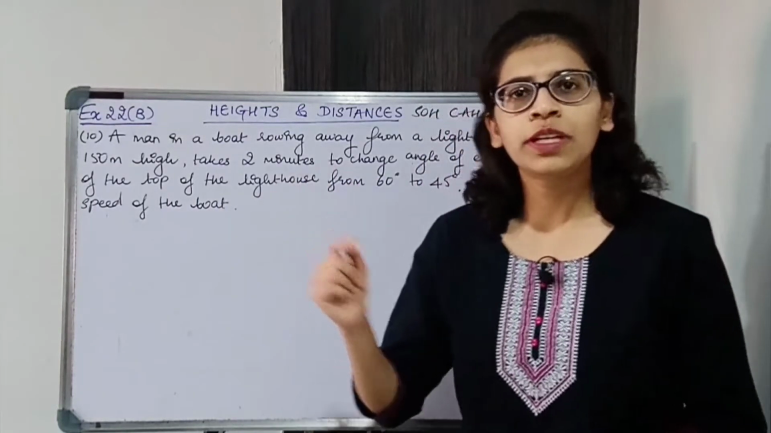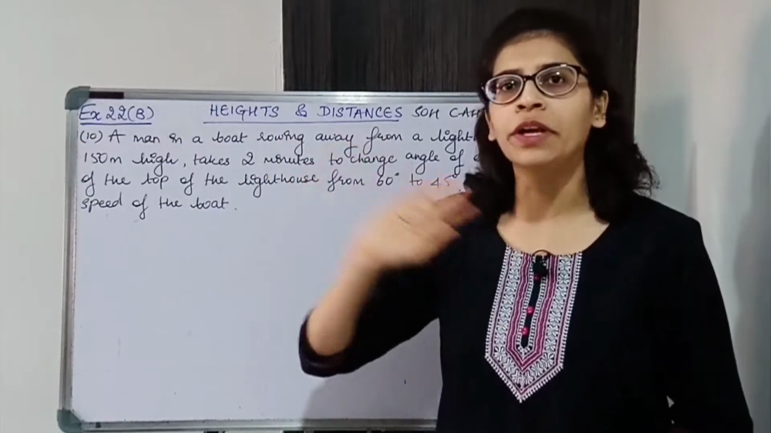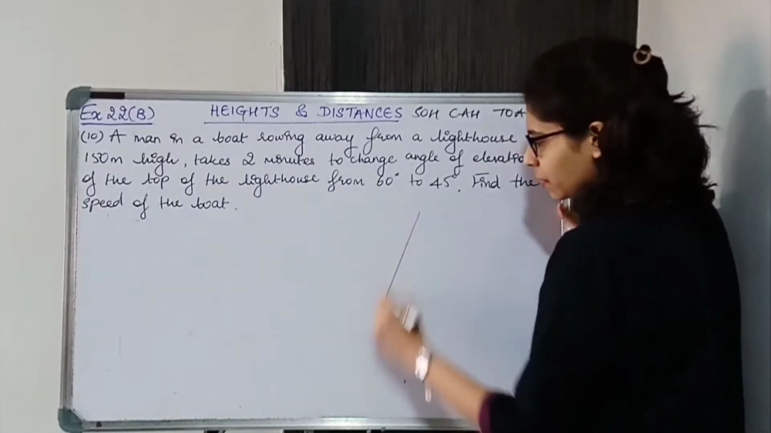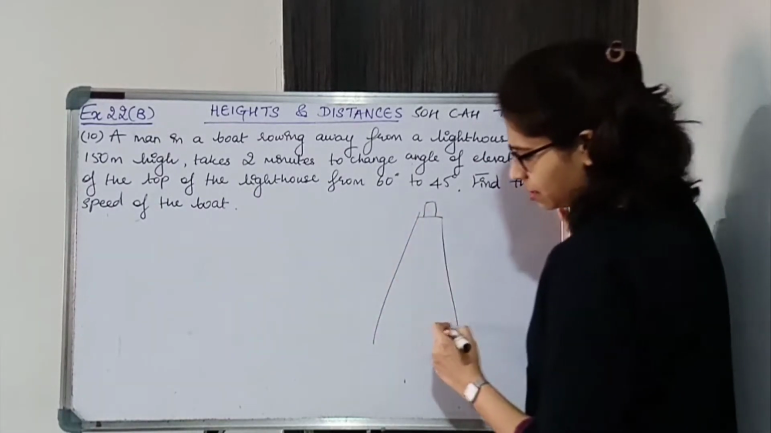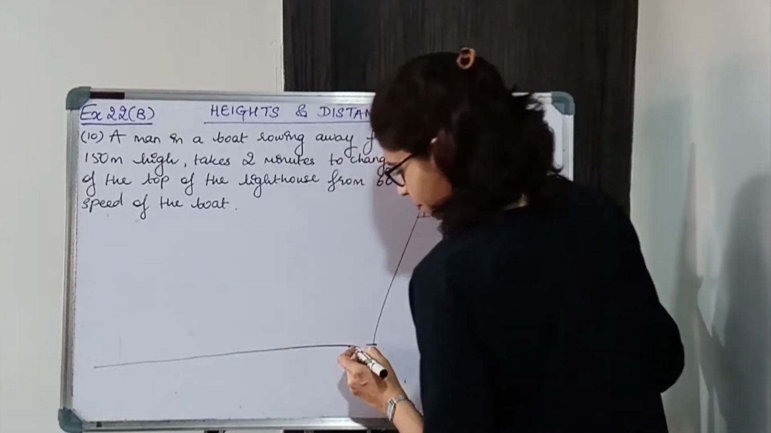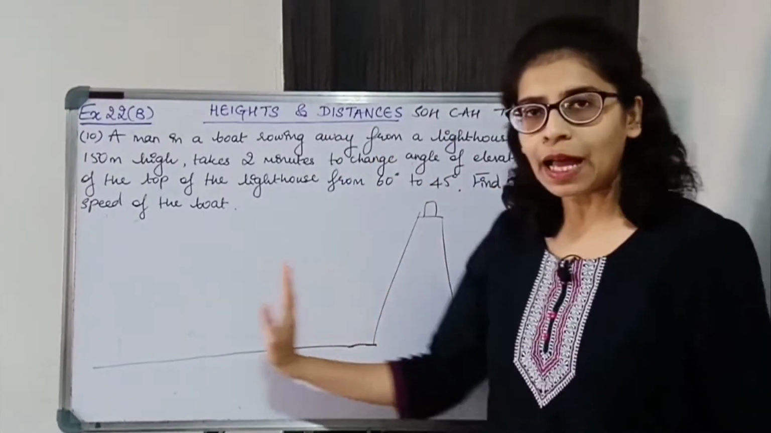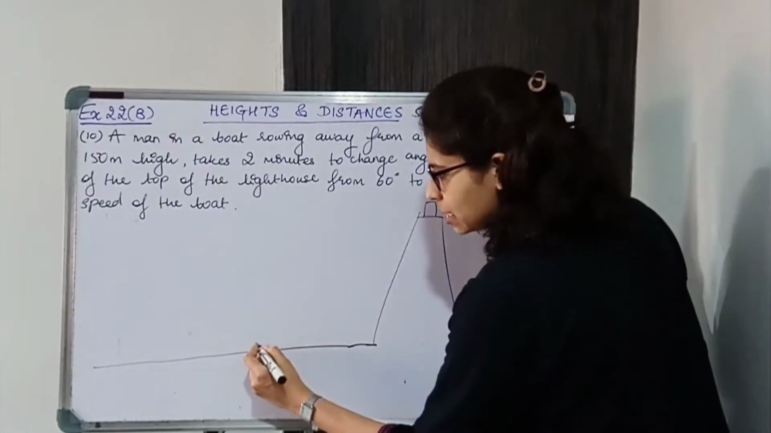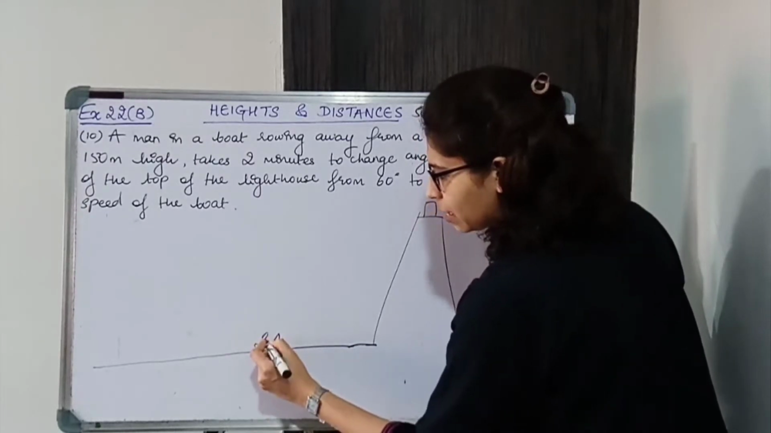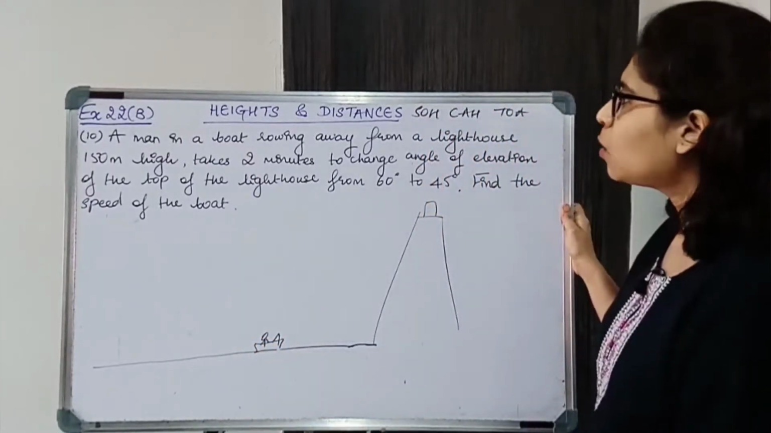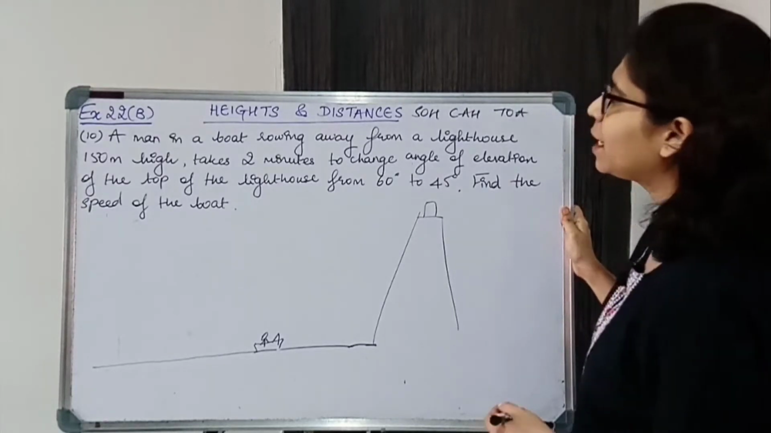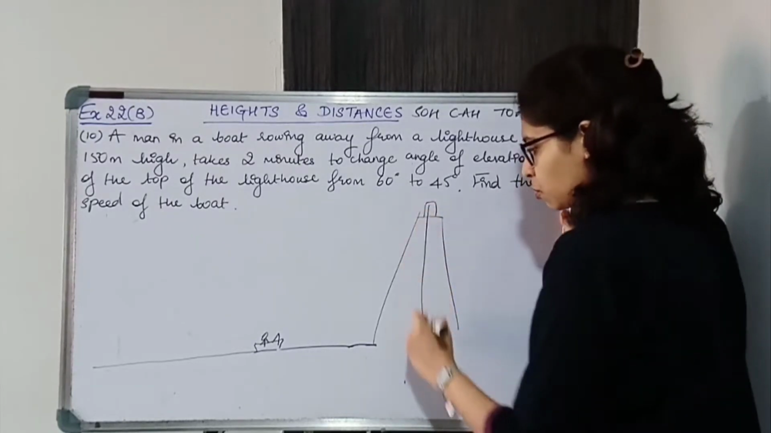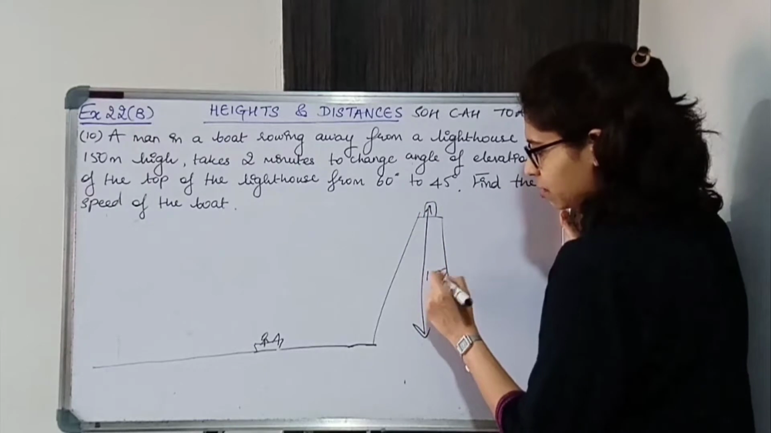There is a man in a boat and he is rowing away from the lighthouse, that is, he is going away from the lighthouse. So there is a lighthouse, and there is water over here. Now the man in the boat is going away from the lighthouse. So let us assume that initially he is somewhere over here, the boat is over here and there is a man inside. Now a man in a boat rowing away from a lighthouse 150 meter high. The height of the lighthouse is given. So the height of the lighthouse is 150 meters.